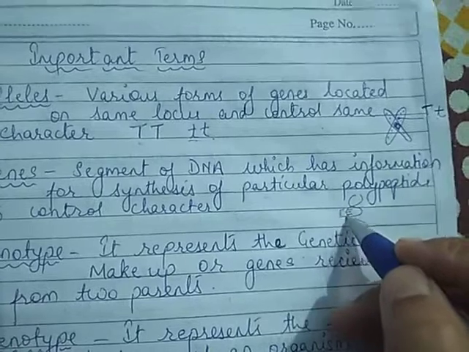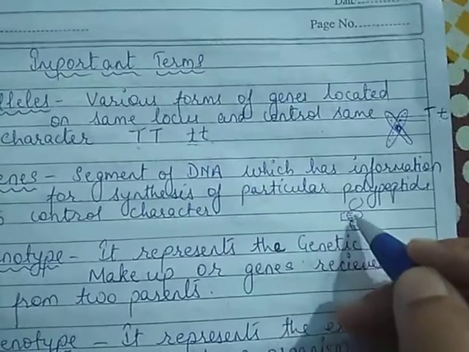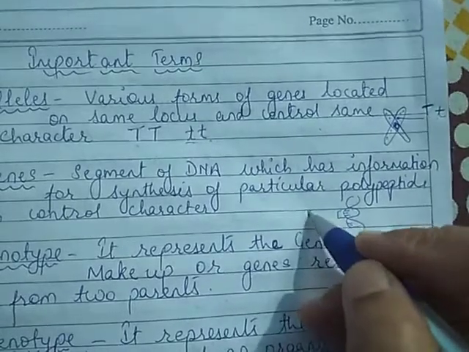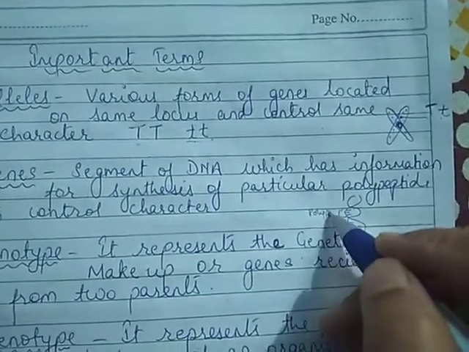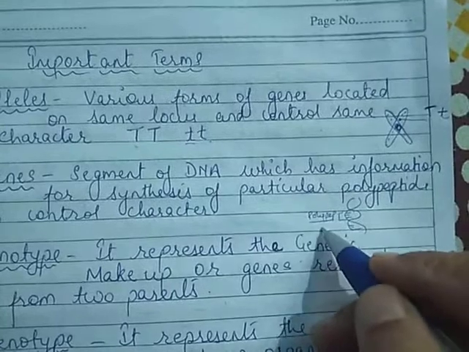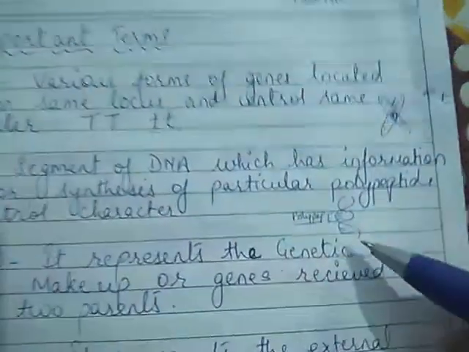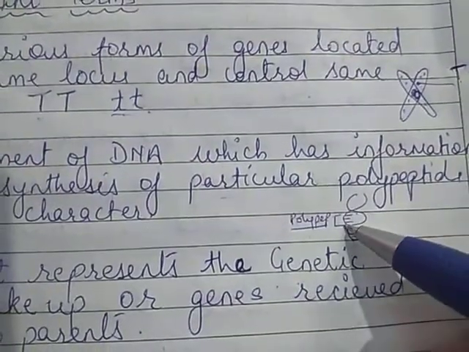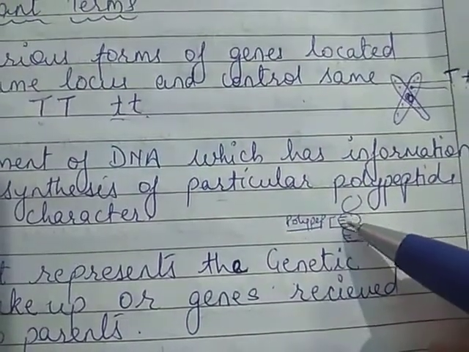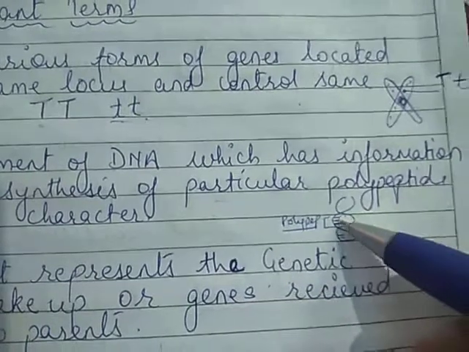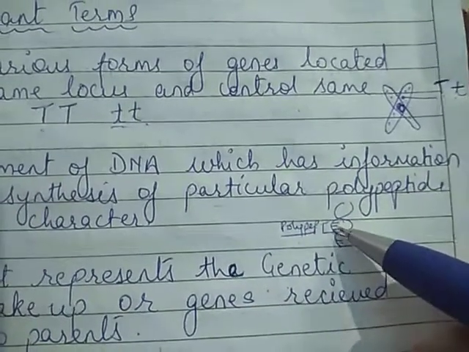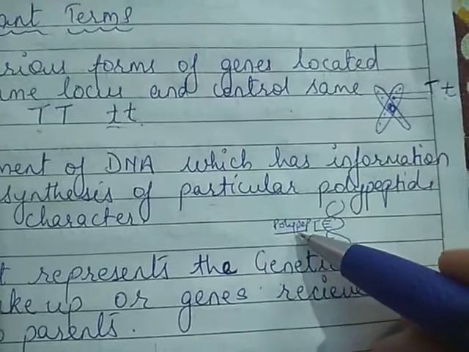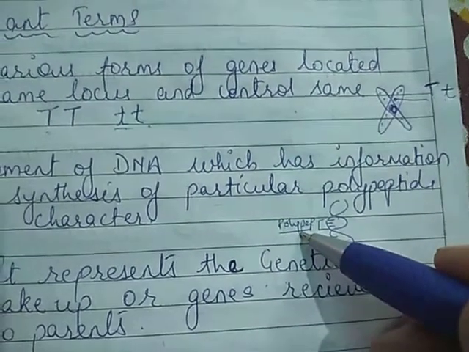This will code for one polypeptide, and this will control one character. So these three make a codon, a code to make one polypeptide, and this will form a character.